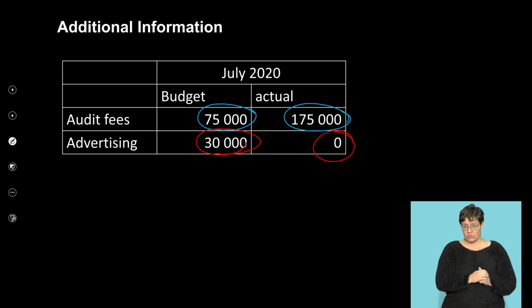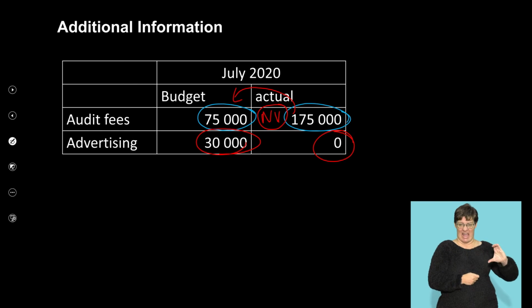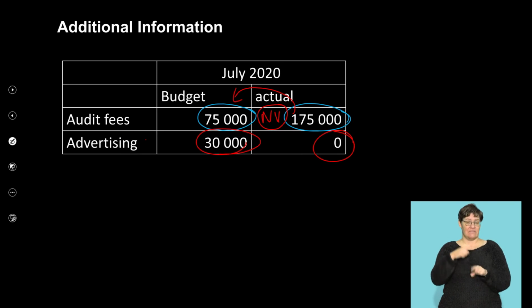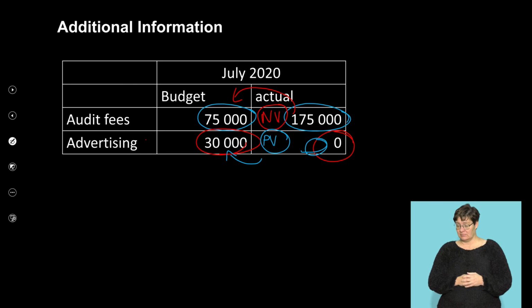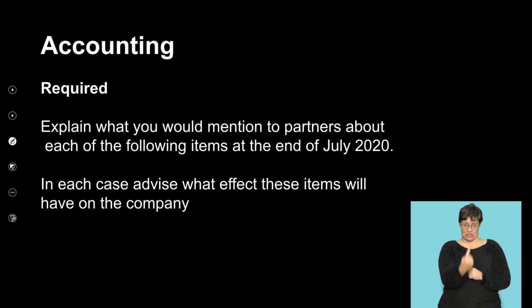Clearly you can see this 1 year, audit fees, is a negative variance, meaning your actual was more than your budgeted. Your advertising, on the other hand, was a positive variance because you budgeted 30,000, but you spent 0. Okay, now let's discuss each item. Explain in each case what the effect will be.